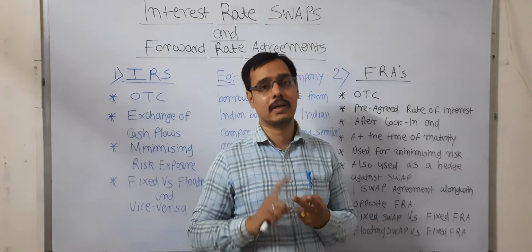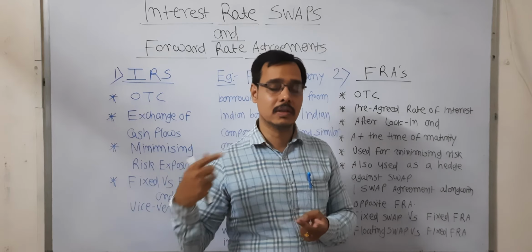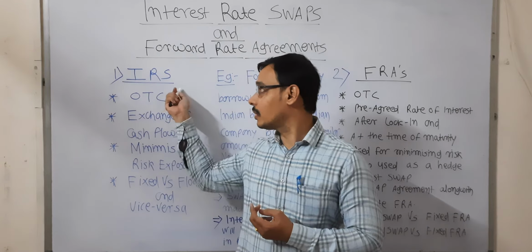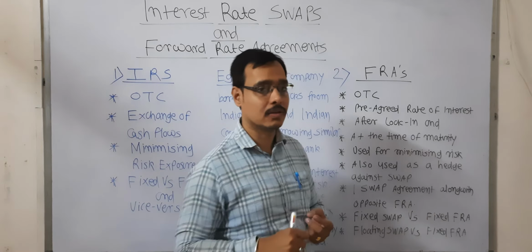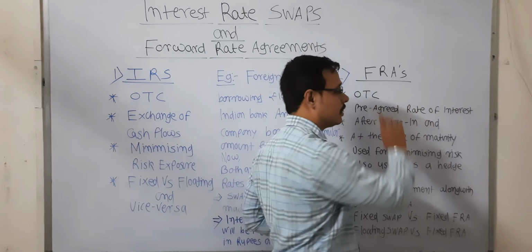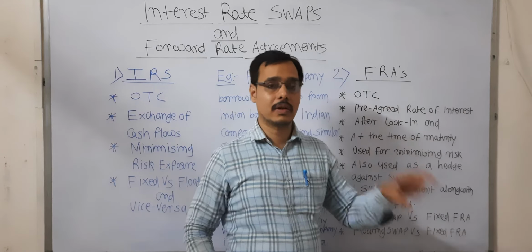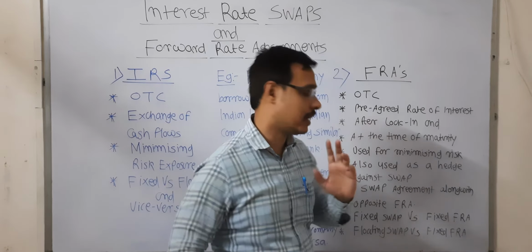Your first contract will be with one counterparty for exchanging the cash flows through swap, whereas your other contract will be the forward rate agreement where your interest rate will be pre-decided.